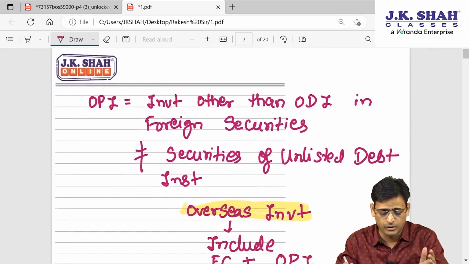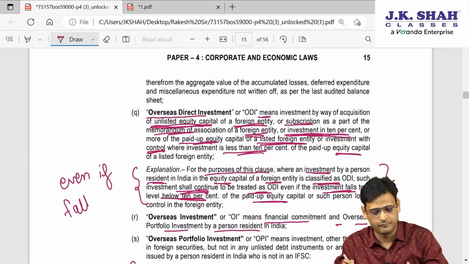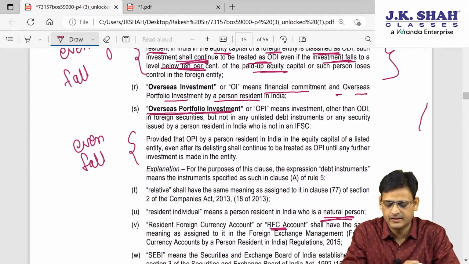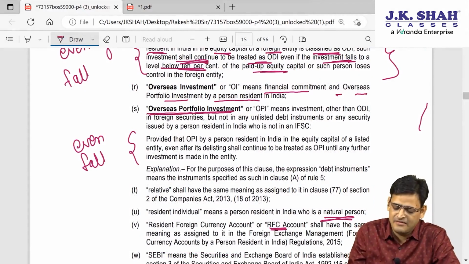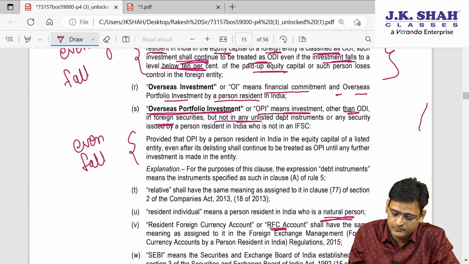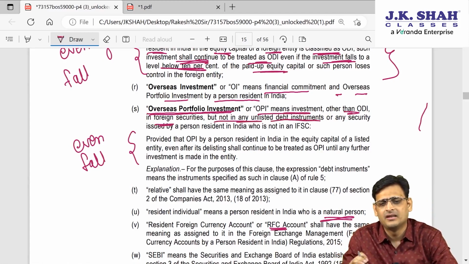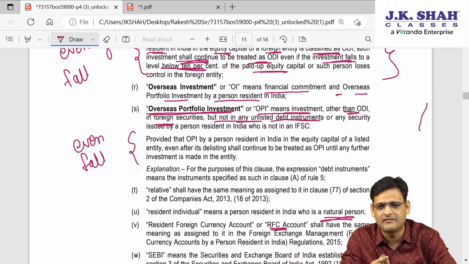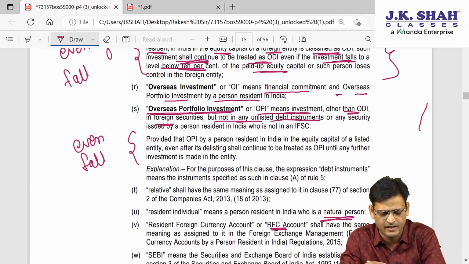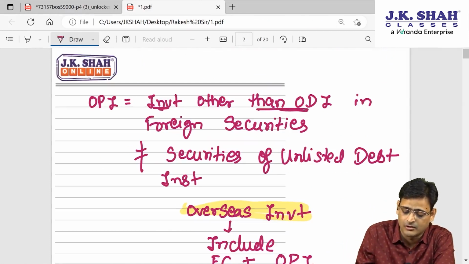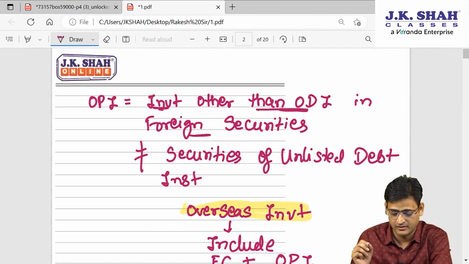Now I will teach you what is OPI. Overseas portfolio investment. OPI. Please understand. This is OPI: means an investment other than ODI in foreign security, but does not include any unlisted debt instrument. Now it is a very simple thing. They have just given this in a complicated way. I'll tell you. See what they are saying. OPI means investment other than ODI in foreign securities.